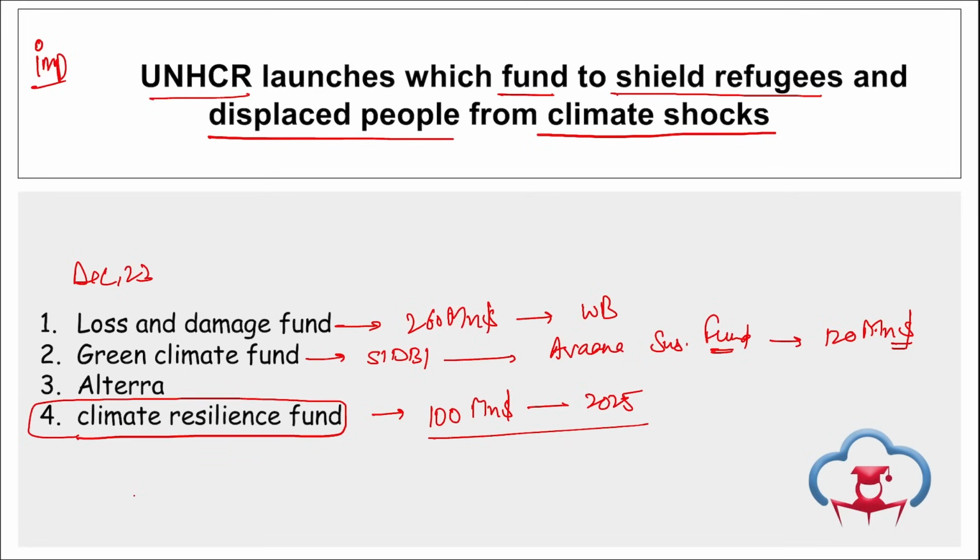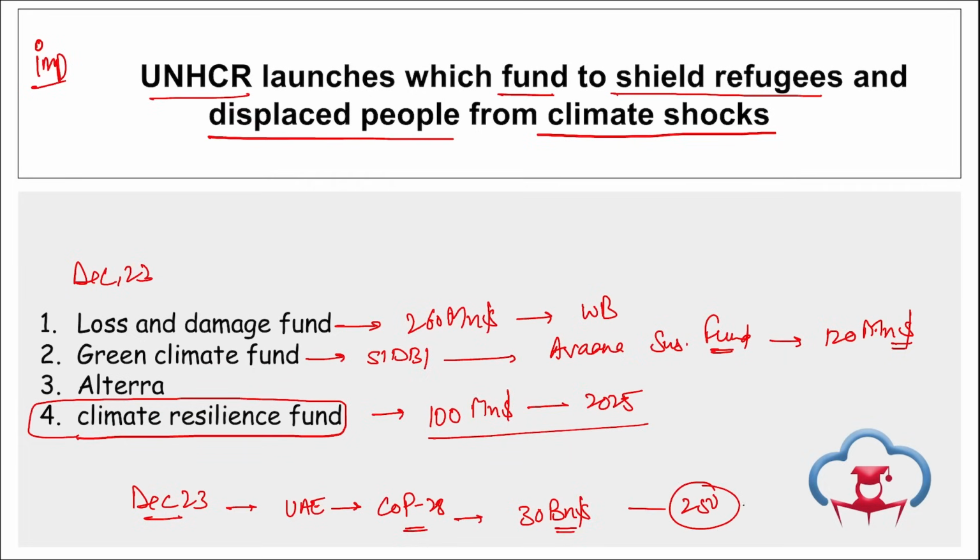Then if we talk about Altera, remember in December 23, the UAE hosted COP28 and announced a $30 billion commitment to the investment fund called Altera. Right? This Altera fund is a privately managed fund and aims to raise $250 billion by 2030, and this will be one of the largest funds towards green climate investment. Right? Take a note of this, also important.